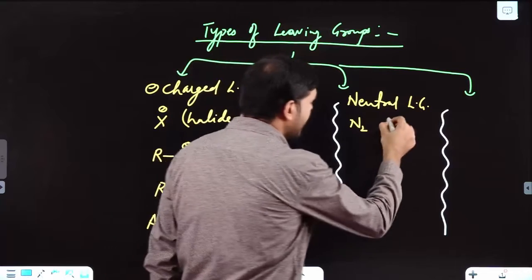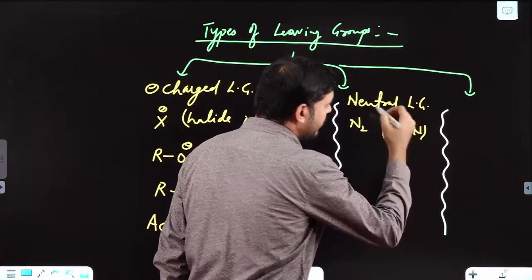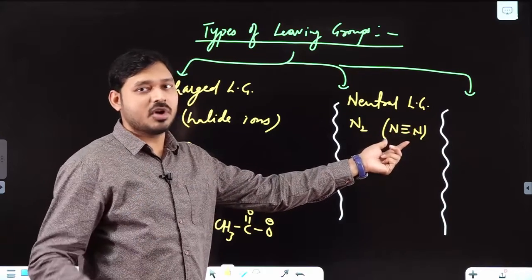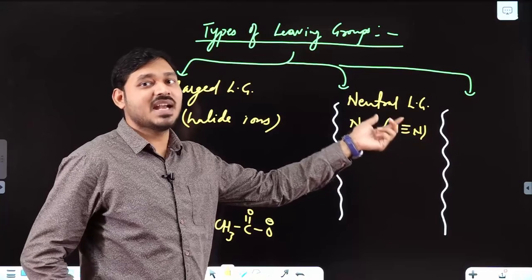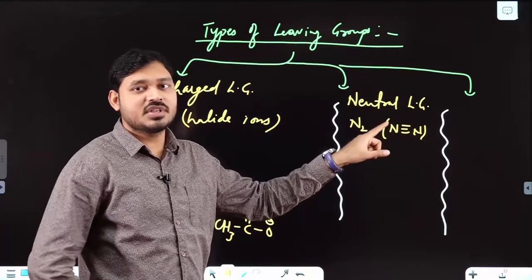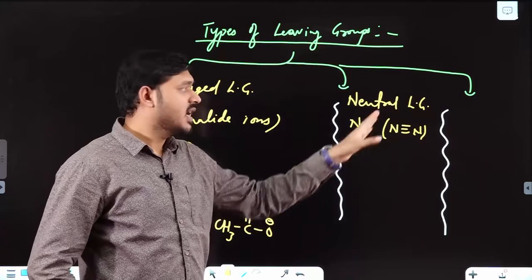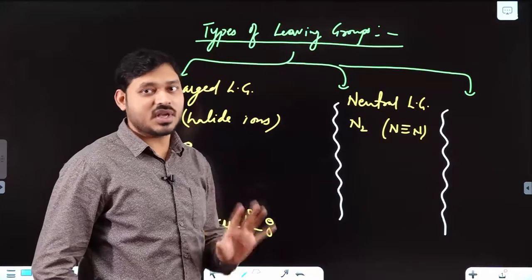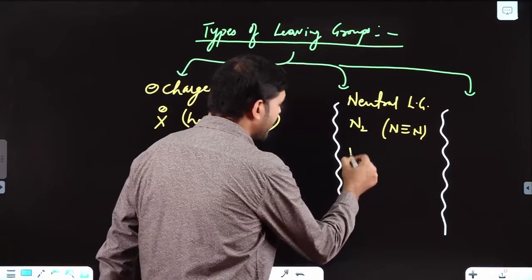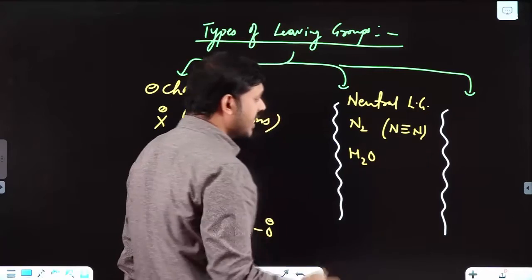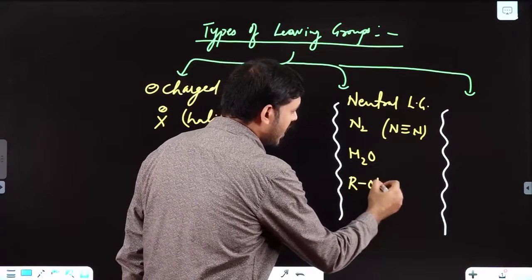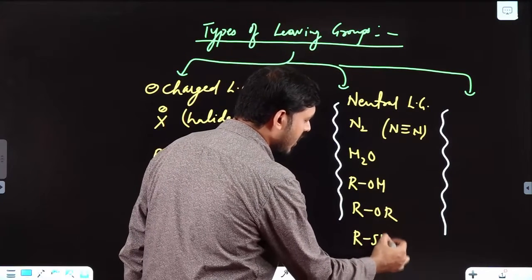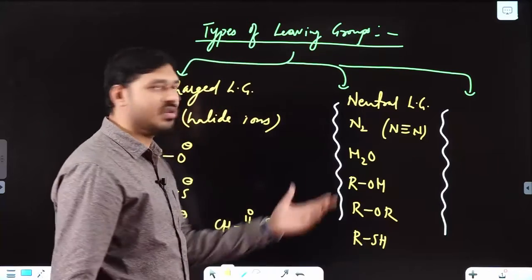Why? Because in N2 there is N triple bond N, having 2 pi bonds and 1 sigma bond, and this is a neutral molecule which is highly stable. The bond dissociation energy of N2 is very, very high, so it cannot again take part in the reaction. Generally N2 is considered a non-reactive gas. If I say water, in many reactions water will be leaving as a leaving group, sometimes alcohol, sometimes ether, sometimes thioalcohol. So these are all cases of neutral leaving groups.